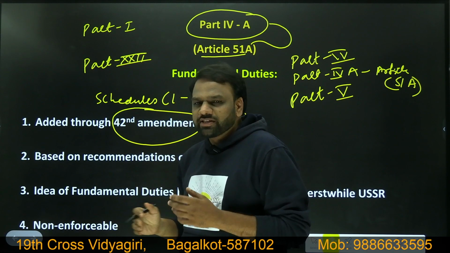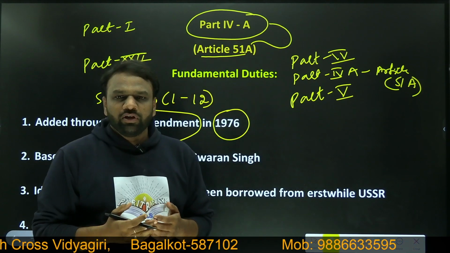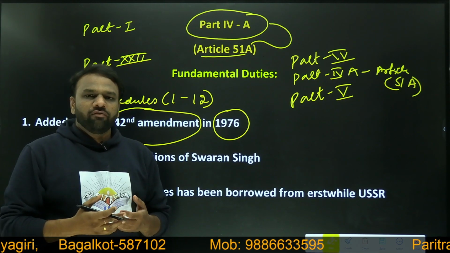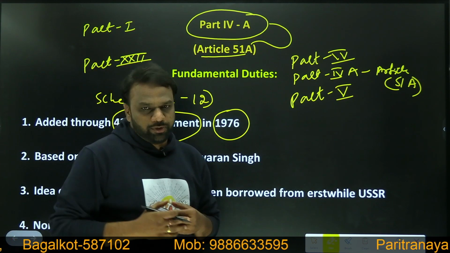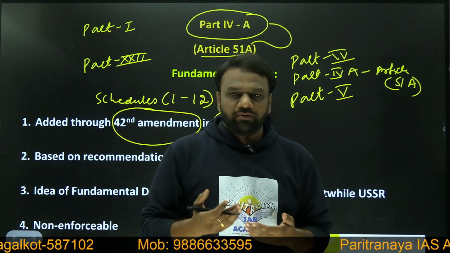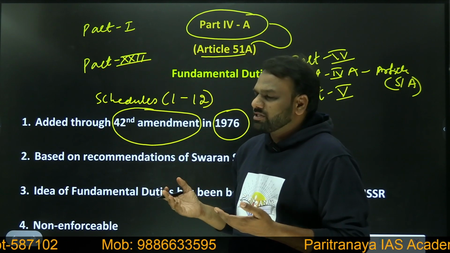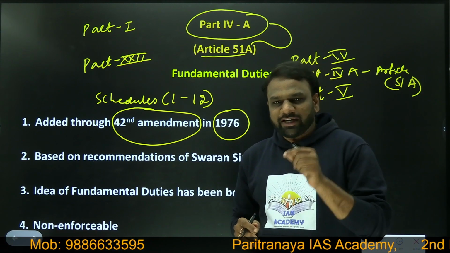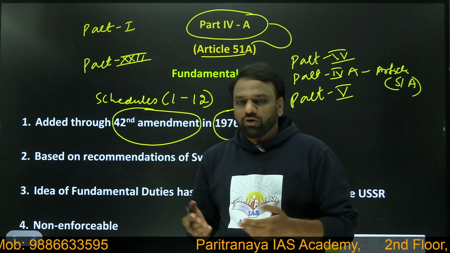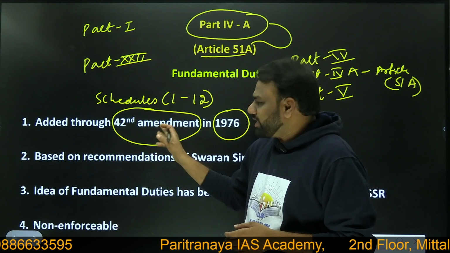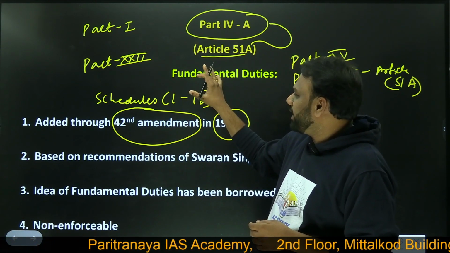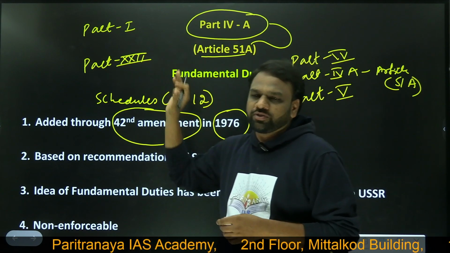Next, we also see that these fundamental duties were added through the 42nd Amendment. We have already discussed what an amendment is. Whenever we bring some kind of change to the Constitution, we call it an amendment of the Constitution. There are close to 105 amendments to our Constitution: first amendment, second amendment, third amendment, and so on. Here it is the 42nd Amendment, through which we have added fundamental duties to our Constitution.